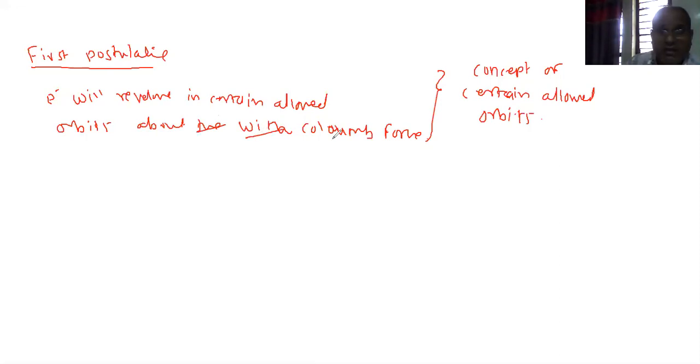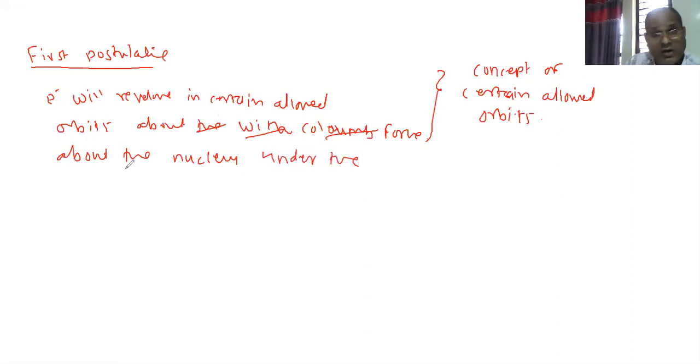Here you can say that about the nucleus, under the action of Coulomb force.